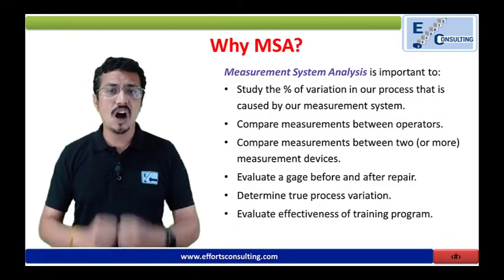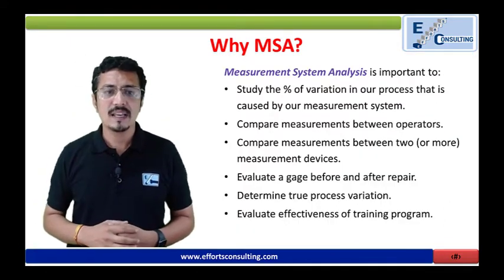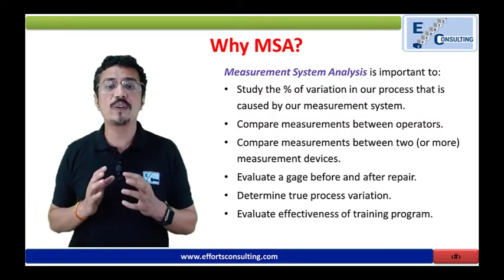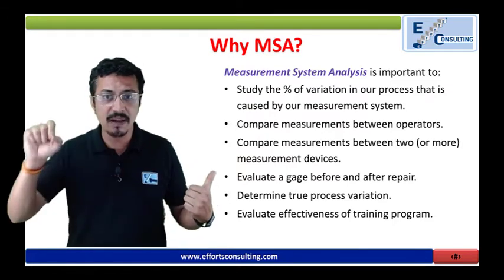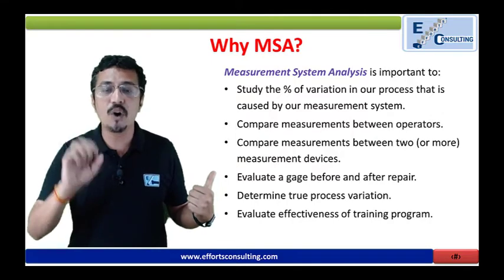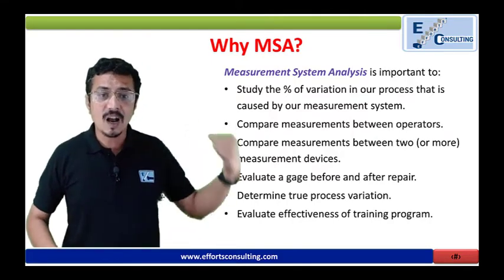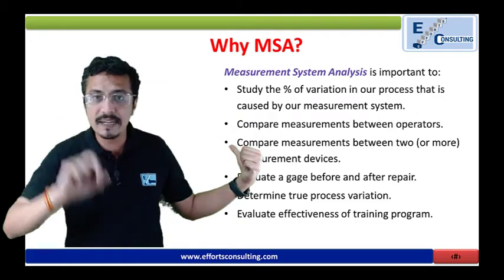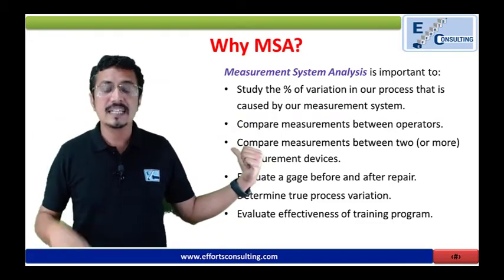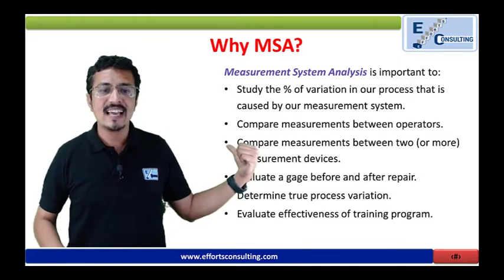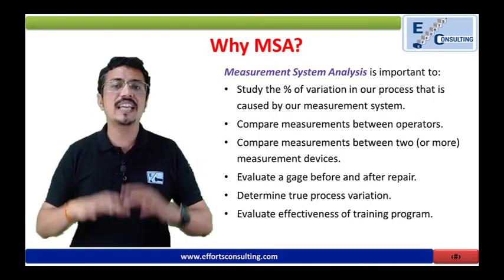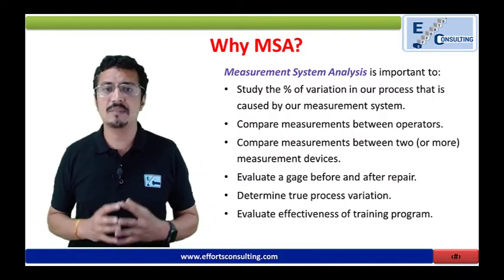As we discussed, why is MSA required? Measurement system analysis is important to study the percentage of variation in our process that is caused by the measurement system. Number 2 is to compare the measurements between operators. Number 3 is to compare measurements between two measurement devices. Then evaluate the gauge before and after repairs, determine the true process variation, and evaluate the effectiveness of the training program. So these are the reasons we generally conduct measurement system analysis.